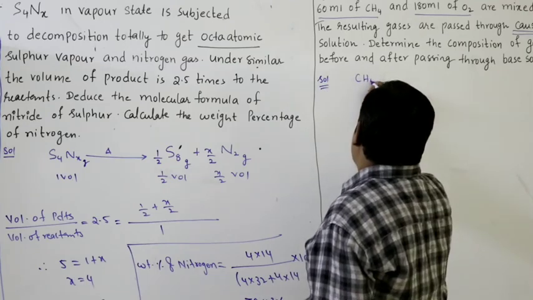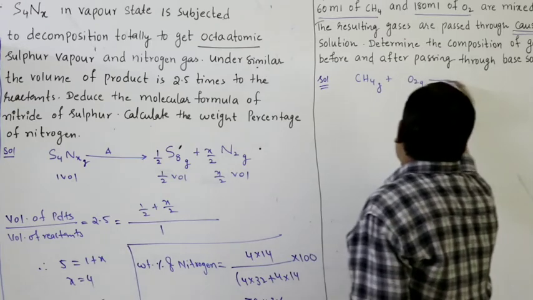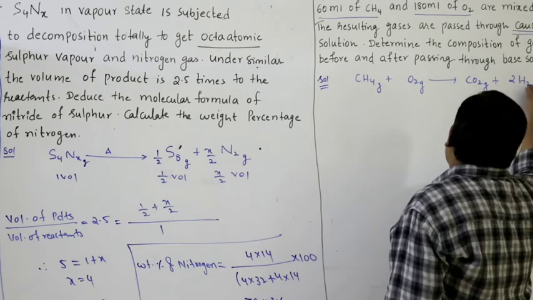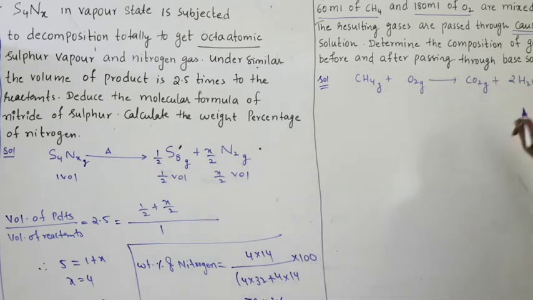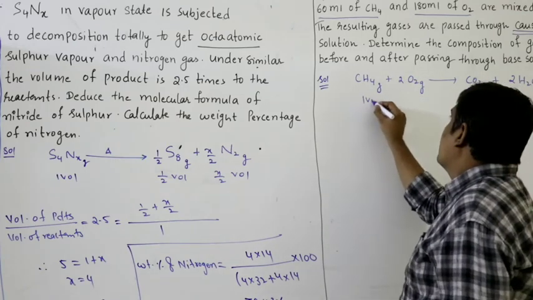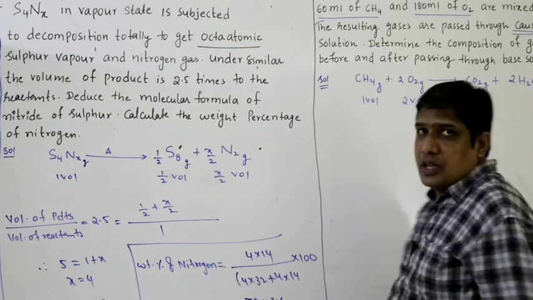Simple. CH4 gas plus oxygen gas gives CO2 gas plus 2H2O liquid. 1 carbon, 4 hydrogens. 2 plus 2, 4. So 1 volume requires 2 volumes and gives 1 volume of CO2 gas.